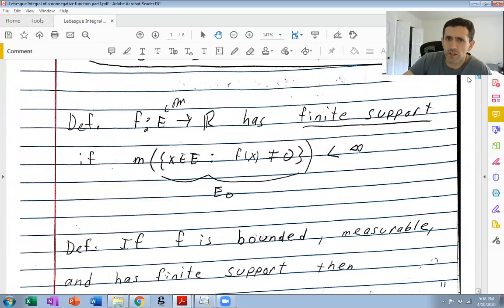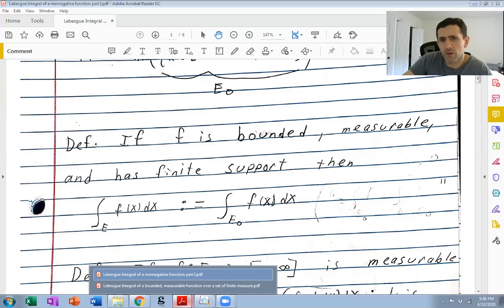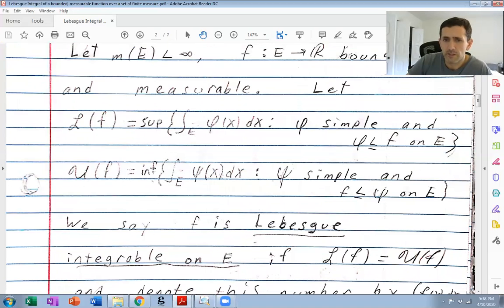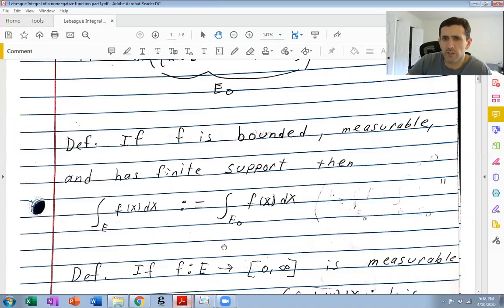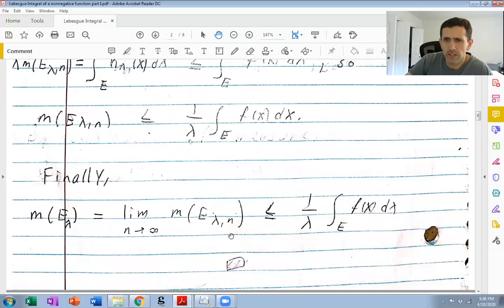It's just this definition right here, since h has finite support. And this integral here over E0 is just the upper-lower common definition. And it really is very easy. Okay, so what does that tell us?